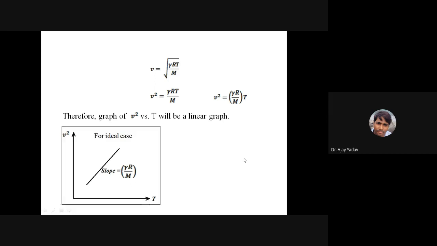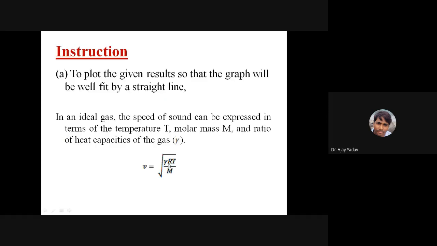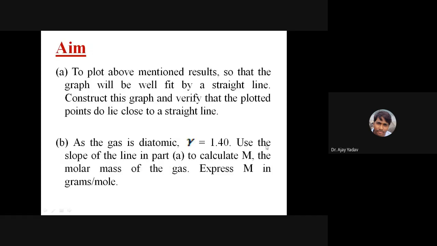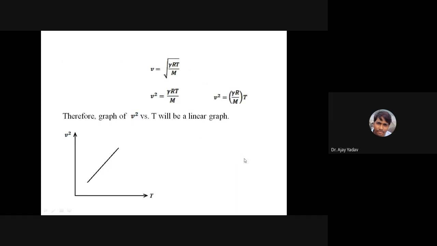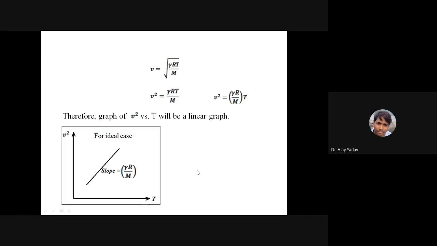Then what was the aim? So aim number one was to plot this graph, best fit line. What was the second aim? Okay, this one. So use the slope of the line which you have plotted in part A to calculate capital M. Now how will you calculate capital M? I know slope. So how will I get capital M? Molar mass. Here this one.